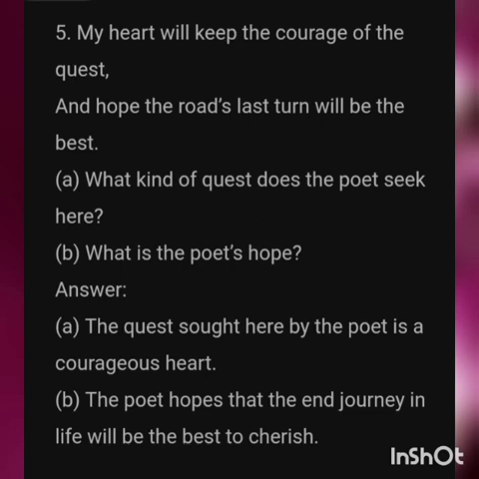Moving to the question B. What is the poet's hope? Okay, what does the poet hopefully seek for his future? The answer, the poet hopes that the end of the journey in life will be the best to cherish. So, throughout his journey, the end of the journey will give him the best and a crown. So, this is all about the appreciation questions of the poem One Life.